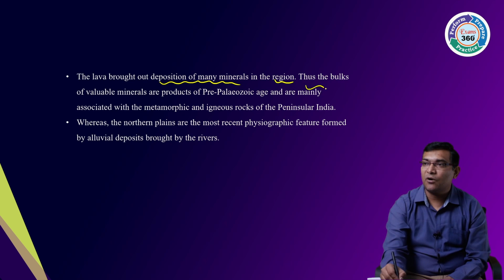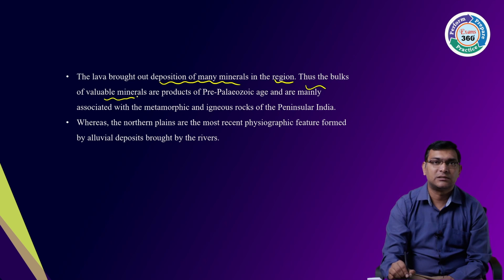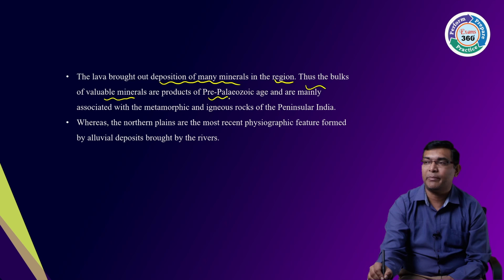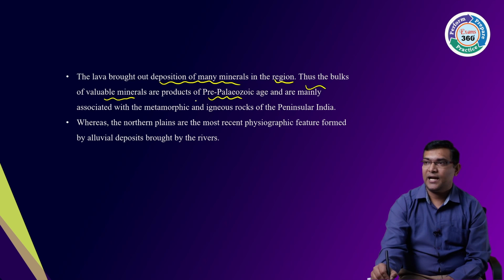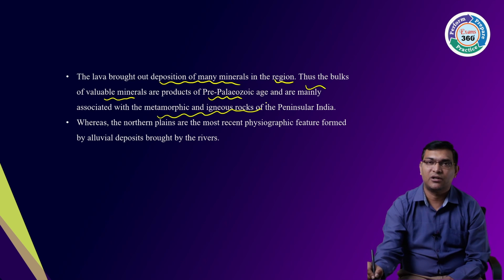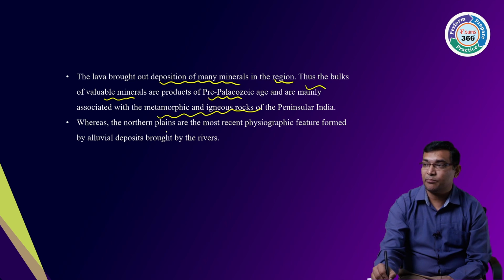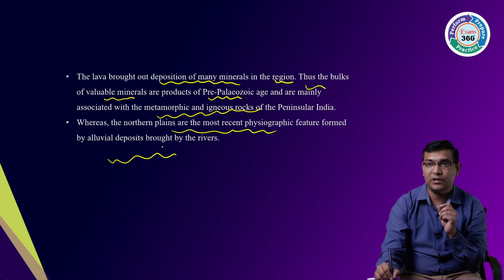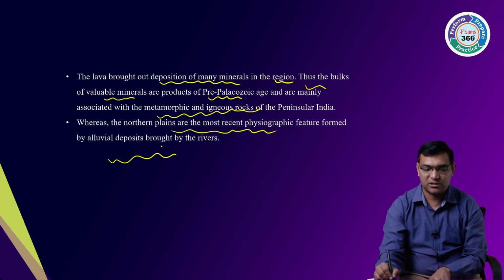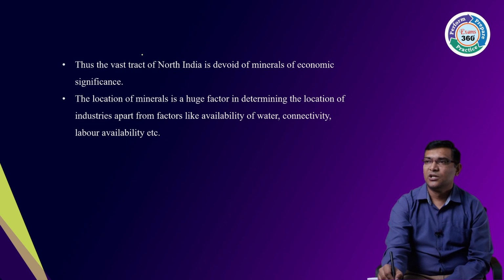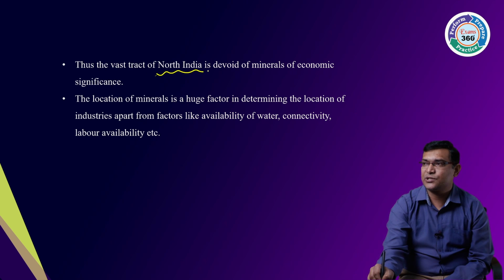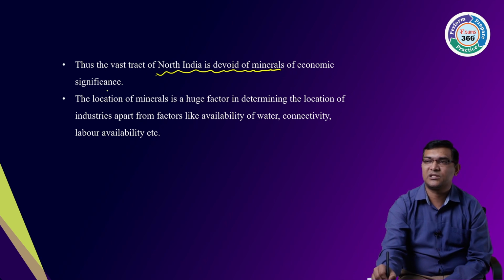Thus, the bulk of the valuable minerals are products of pre-Paleozoic age and metamorphic and igneous rocks. Whereas the northern plains are a recent physiographic feature formed by alluvial deposition brought by the rivers. Thus, the vast tract of North India is devoid of minerals of economic significance.